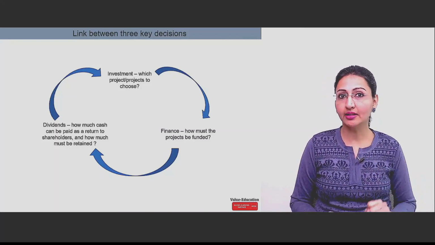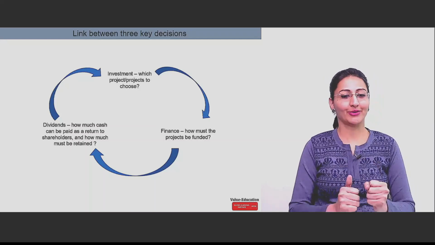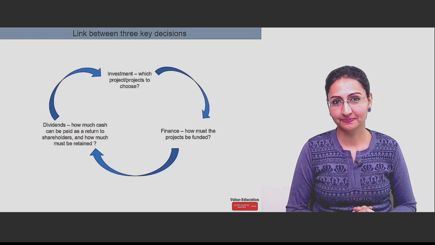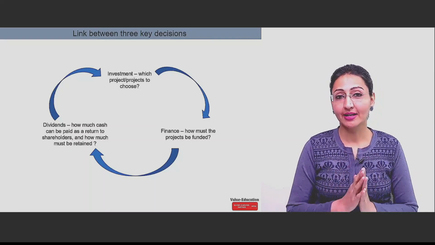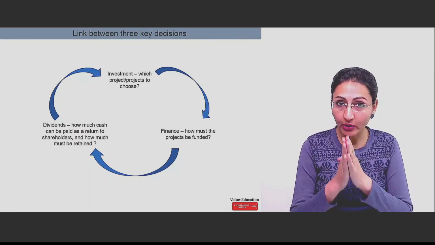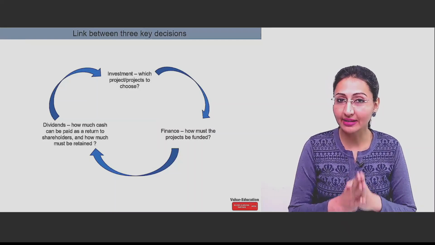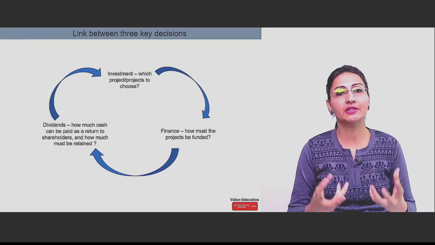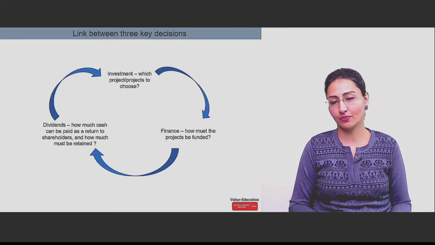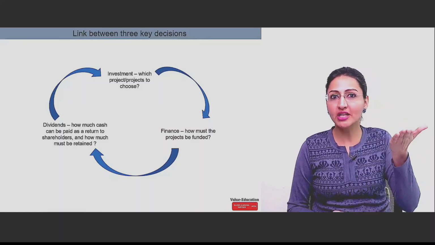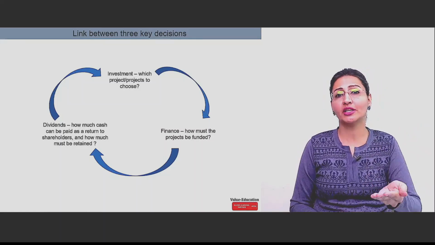And the third, dividends. Now, this is something which talks about shareholder wealth. Remember one thing, shareholder wealth doesn't go only by the dividend payouts. Shareholder wealth is increased in terms of capital appreciation in the value of their shares also. That means if the market price of the share moves up, that also leads to creation of shareholder wealth.